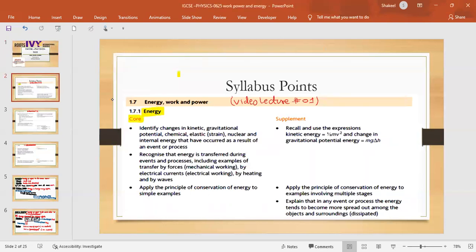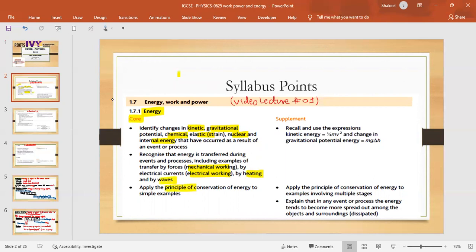In the core topic, we will identify many types of energies like kinetic, gravitational, chemical, elastic, nuclear, and internal energies. And then we will see how this energy is transferred or converted during various processes, like during mechanical working or electrical working, or by heating and by waves.